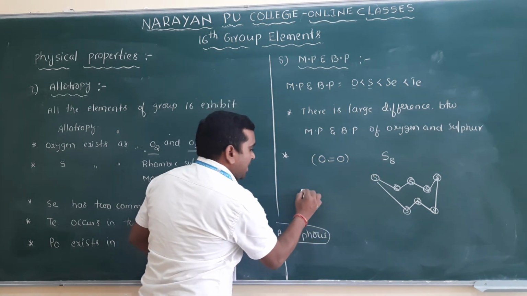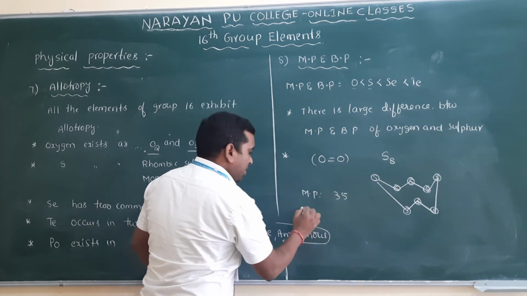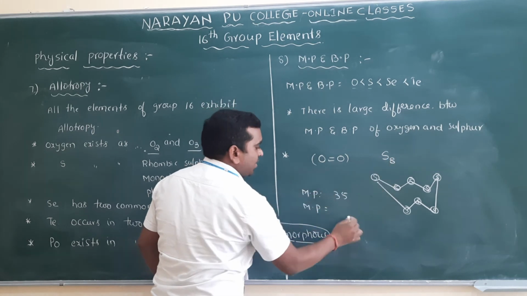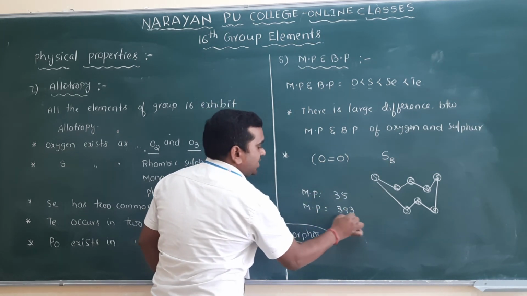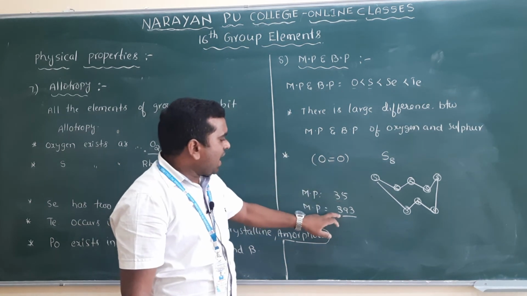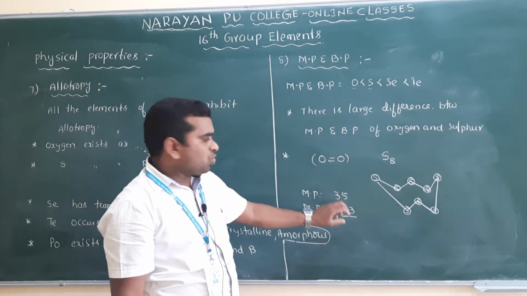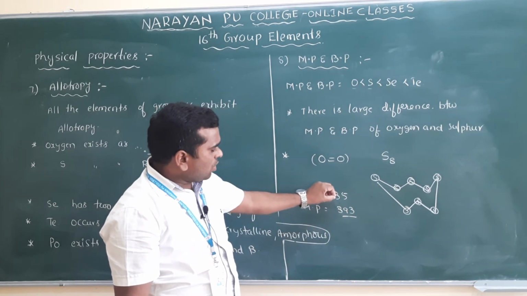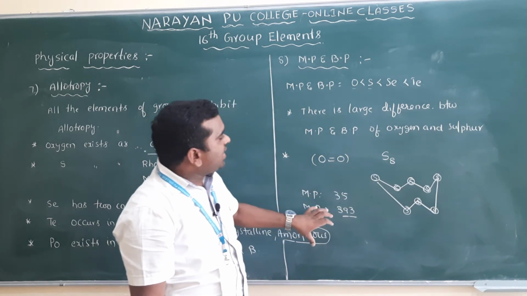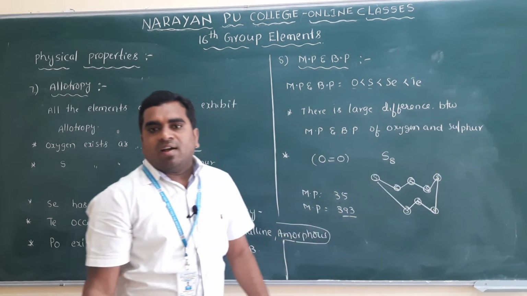Suppose I write here the melting point of oxygen, just say it is 35 Kelvin, and the melting point of sulfur is almost 393 Kelvin. See how much difference. So there is a large difference between oxygen and sulfur because oxygen is a diatomic molecule and sulfur is an octaatomic molecule.